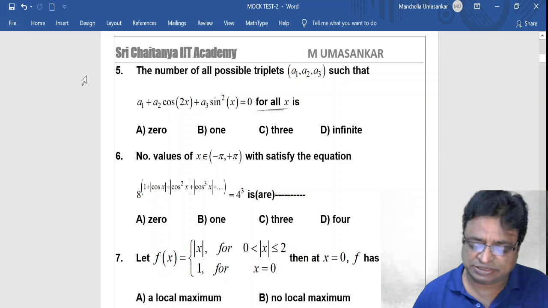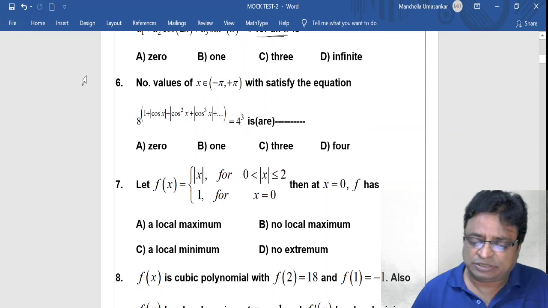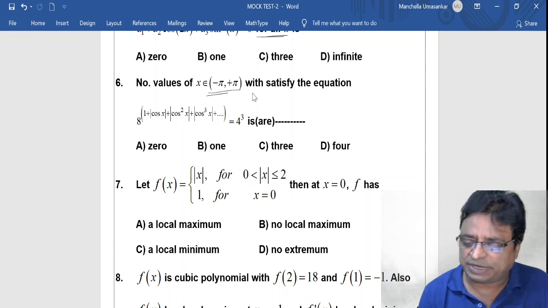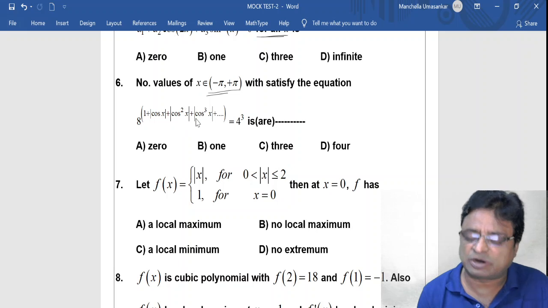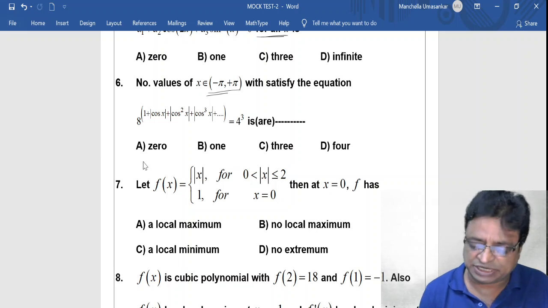d, infinite. And sixth question, number of values of x belongs to open interval minus pi comma pi which satisfy the equation 8 to the power of 1 plus mod cos x plus mod cos square x plus mod cos cube x plus and so on equal to 4 cube is ____. Options: a, 0; b, 1; c, 3; d, 4.